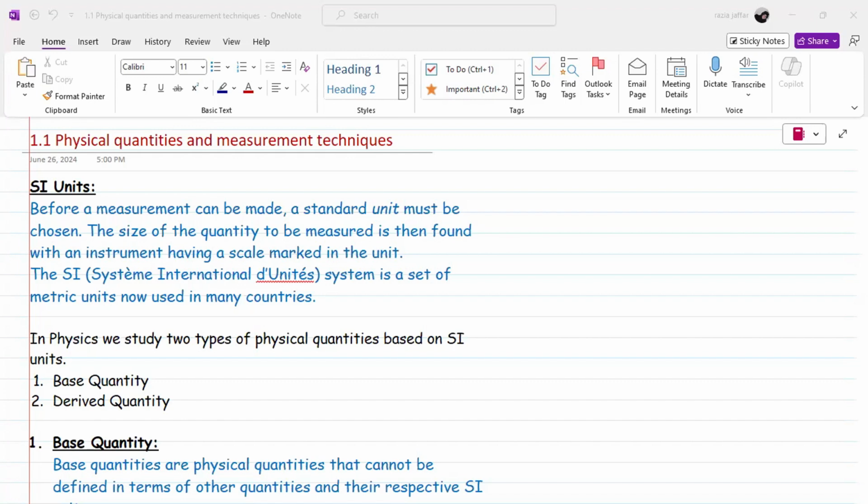Basically, if we are going to measure different types of physical quantities, and what are physical quantities? Those quantities in physics which can be measured. For example, length, temperature, time. So all these quantities can be measured easily.